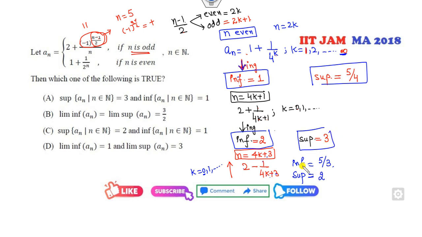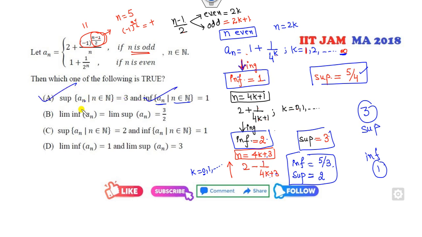What is the supremum of these cases? Firstly, the suprema are 5 by 4, 2, and so on, so the supremum is 3. What is the infimum? It is 1, 2 and 1.5, so the infimum is 1. So the infimum is 1 for all n, and the supremum is 3, which is the correct option. Infimum and supremum both being the same is wrong. This is 3 and 2. So A is the right answer of this problem. Always simplify your sequence first, and then you can get your answers.